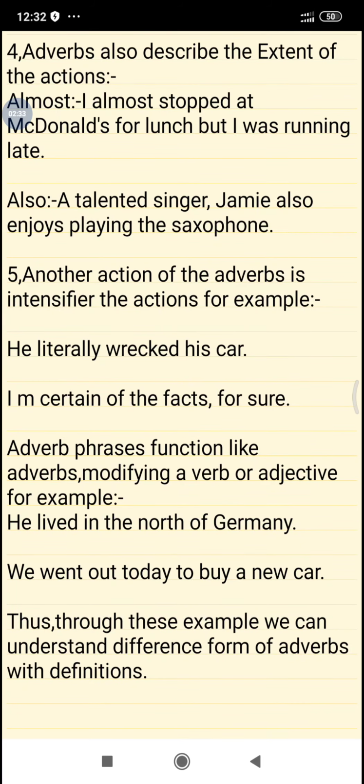Adverb phrases function like adverbs, modifying a verb or adjective. For example, he lived in the north of Germany. We went out today to buy a new car. Thus, through these examples, we can understand different forms of adverbs with definitions.